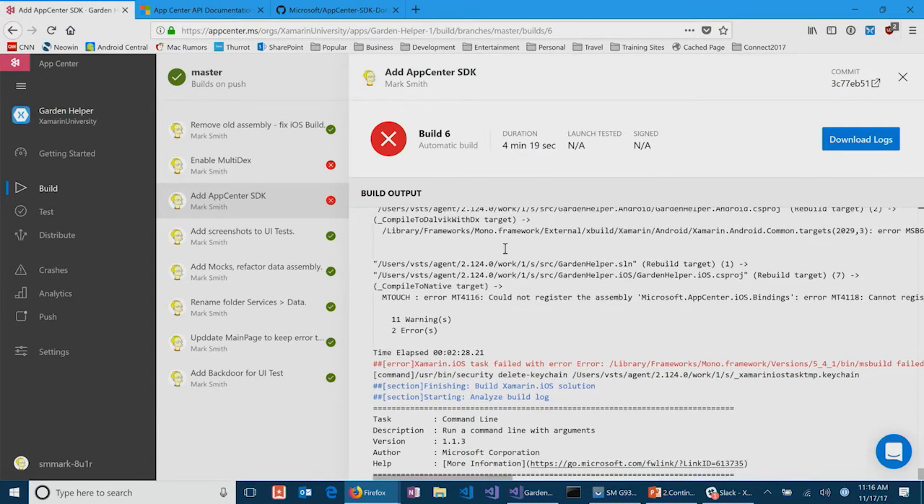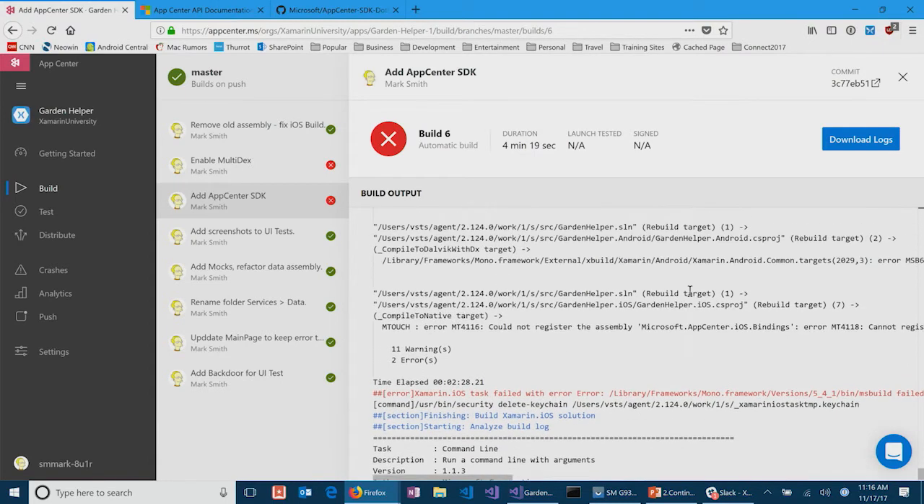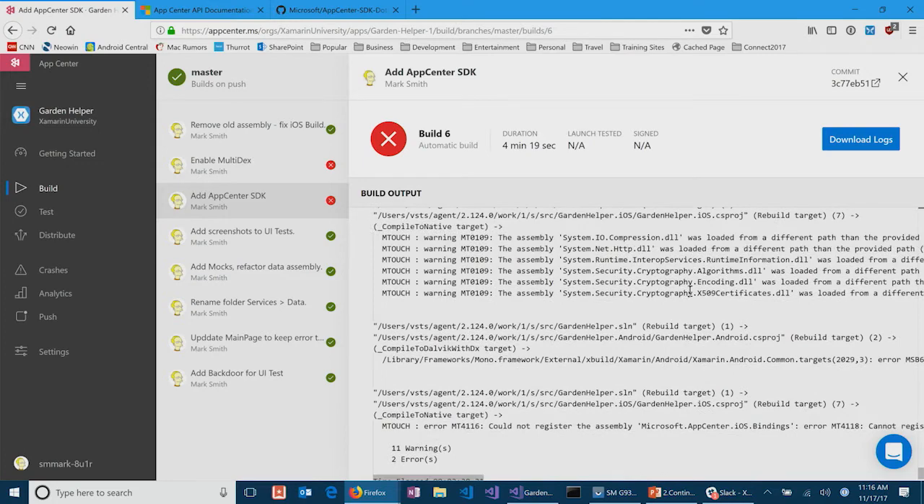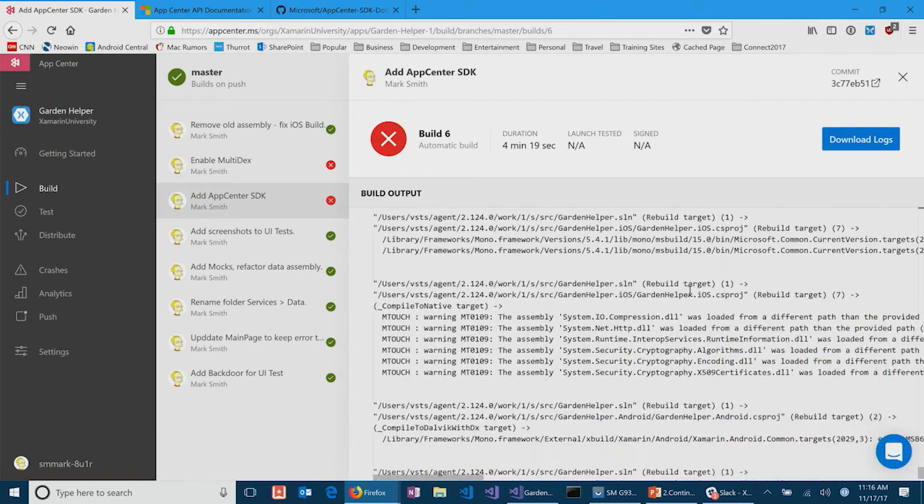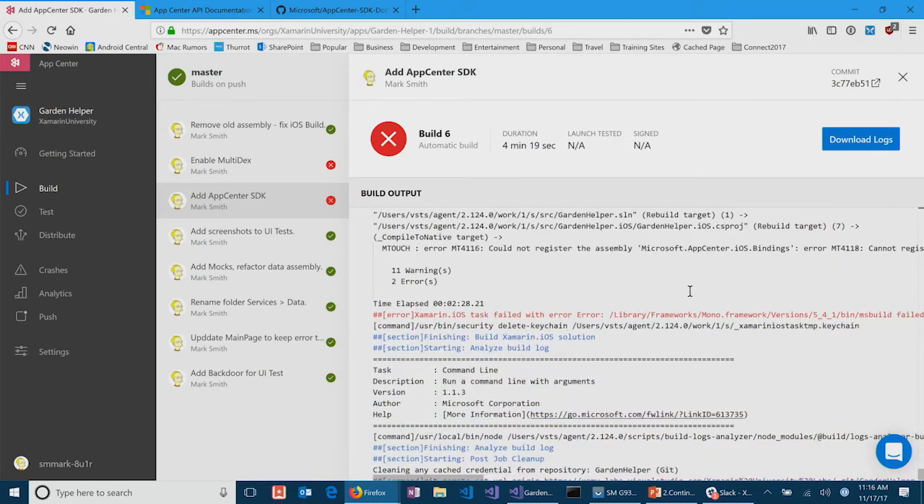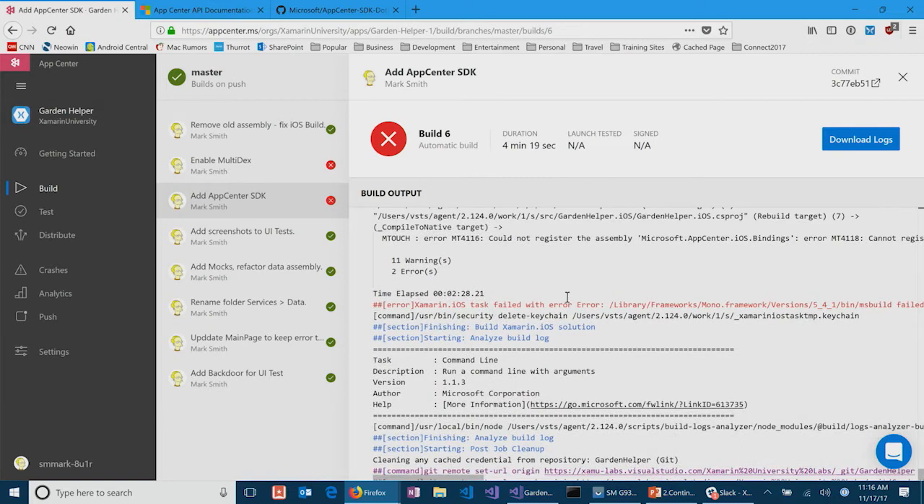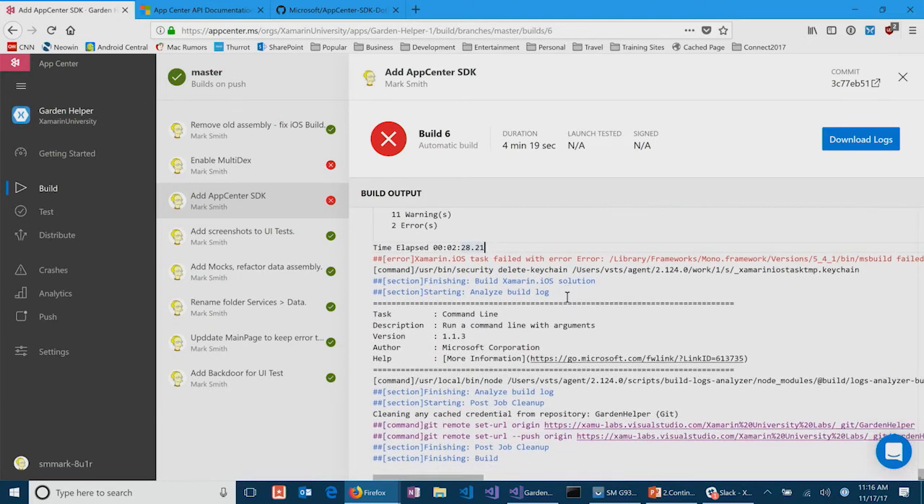If I scroll up, it says it can't register this binding, and I think it had a multi-dex problem in here as well. But you can actually go and see the errors that have occurred. You can see the entire build log that you would have gotten out of MS Build. Yeah, it's a really impressive level of detail. And so we've got this very nice friendly interface, but the depth is there to really dive deep and find where the error occurred and solve your problems.